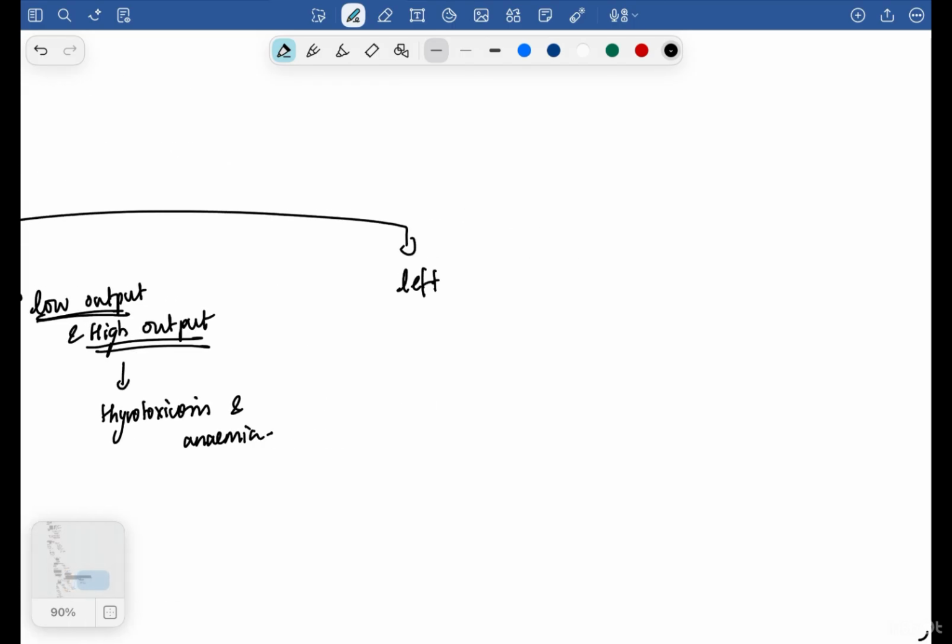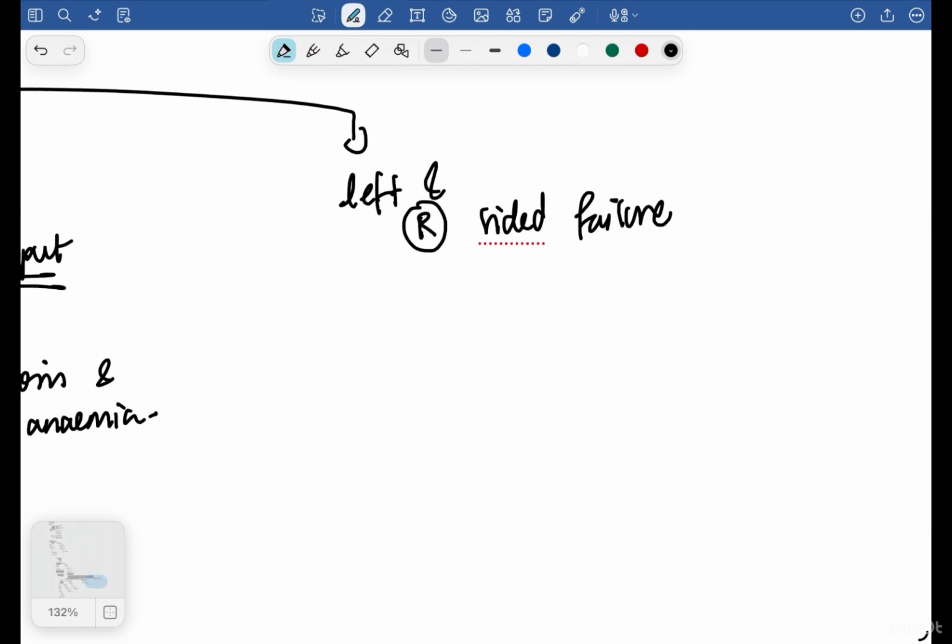Left-sided and right-sided heart failure. So what is left-sided and right-sided heart failure? Whenever there is a pathology involving the left side of the heart, which includes the left atrium, left ventricle, and the mitral valve, it is mostly left-sided heart failure. Whereas in right-sided heart failure, you will have your tricuspid valve, right atrium, and right ventricle getting affected. In right heart failure, you will see more signs of ascites, fluid accumulation, peripheral edema. You will have raised JVP and so on.